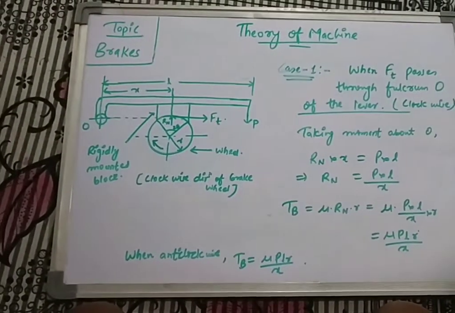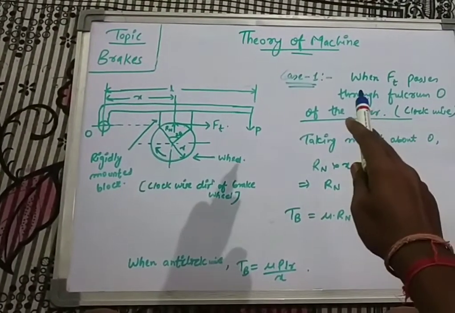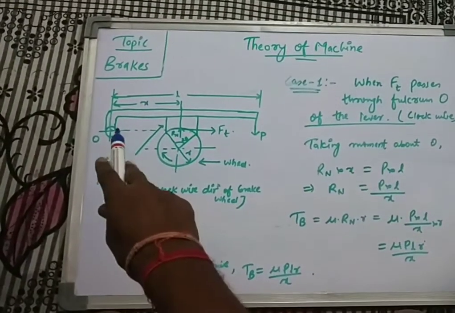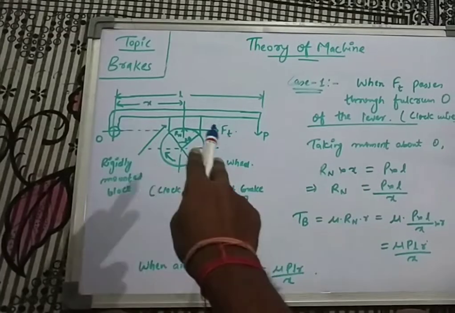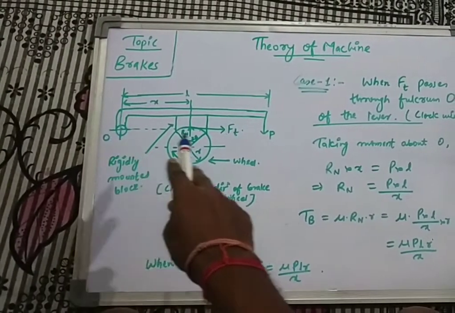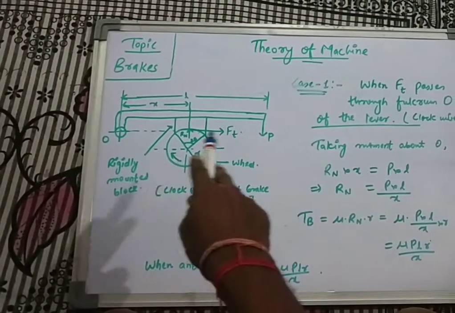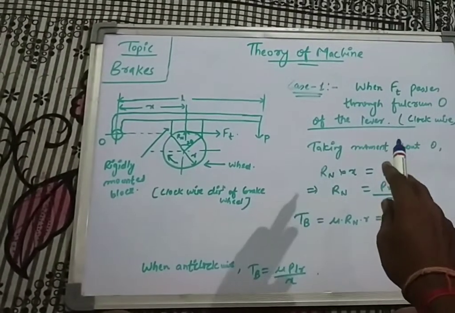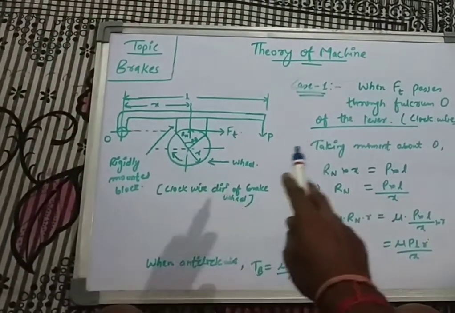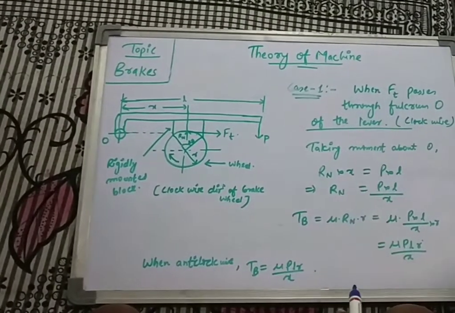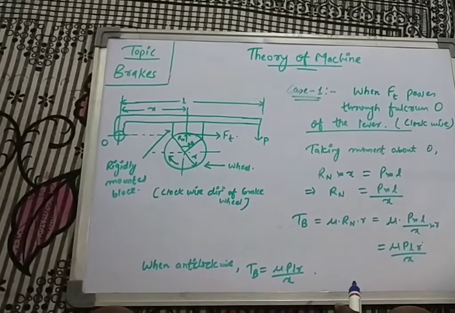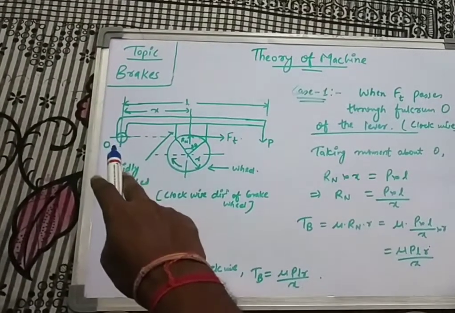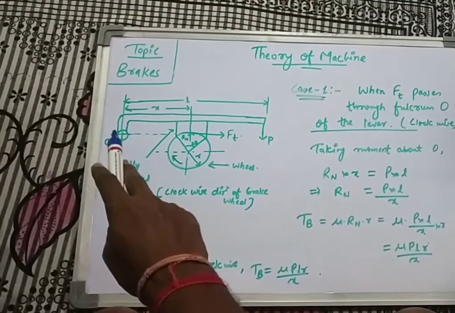So here we observe the first case, that means when Ft passes through fulcrum O of the lever. That means in the diagram we can see that Ft and O are along the line of action. That means both are in the same line. And we are taking the first case, that means the brake wheel will move in a clockwise direction. So now solving for the braking force and torque. Now taking moment about the fulcrum O.